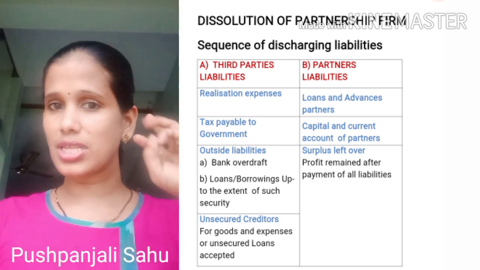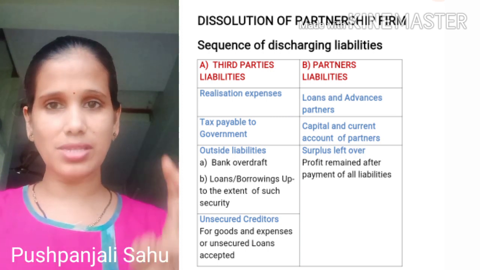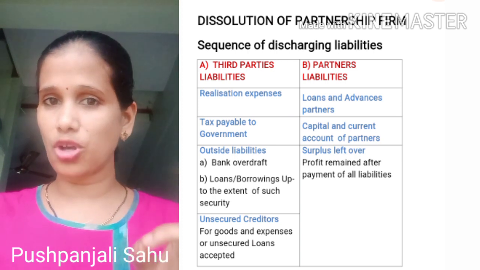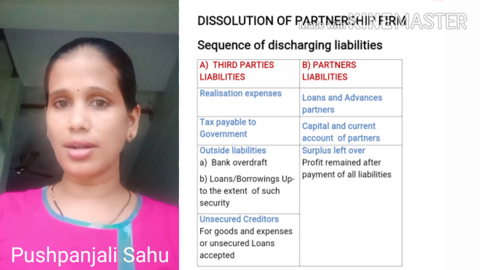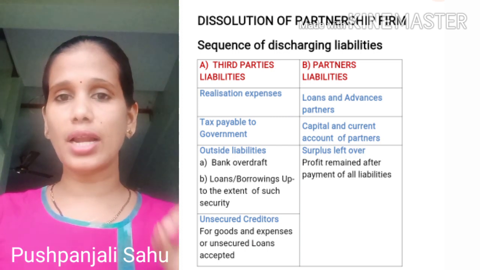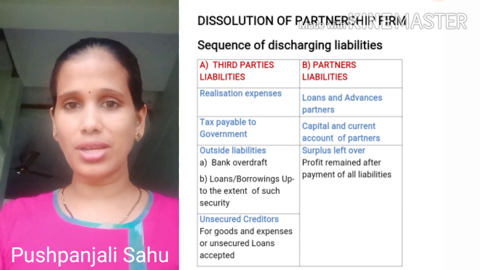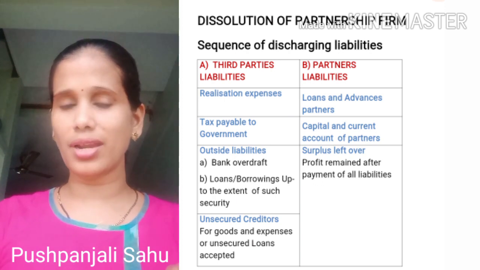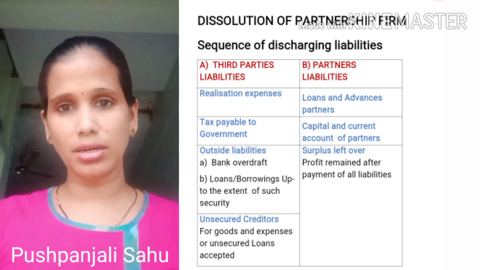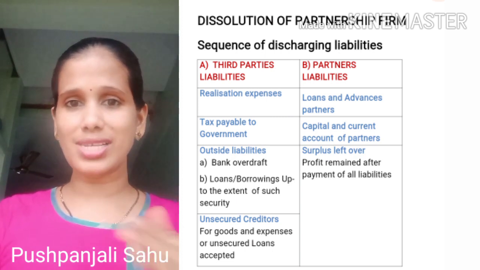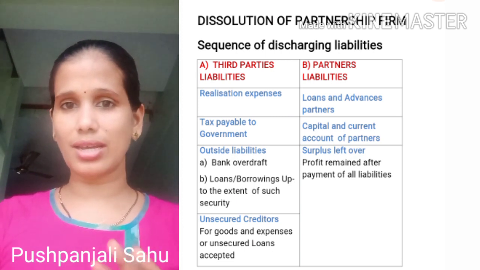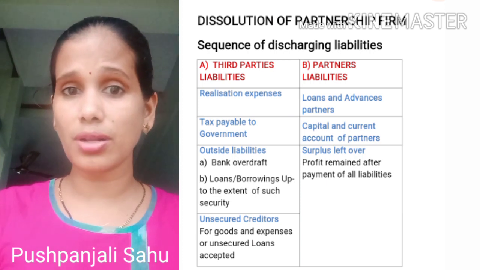Firstly, they have to keep aside for realization expense. Second, they have to pay off the government liabilities, government dues relating to tax. Then thirdly, they have to clear off the loan amount if they have anything, or if they have not paid a certain creditor. These all cases only if this loan or these creditors are secured against any of the assets. Secured means what?